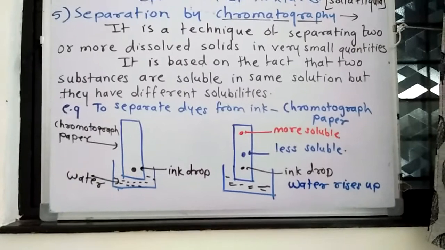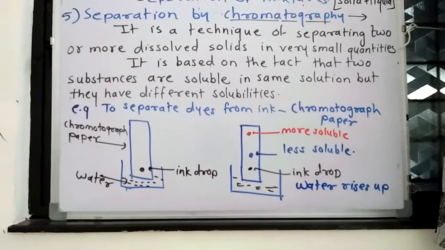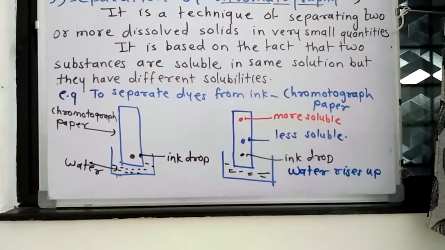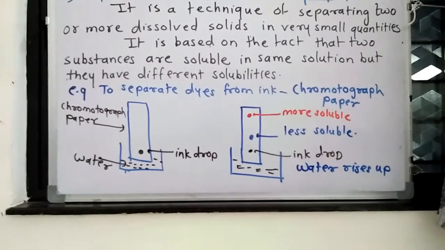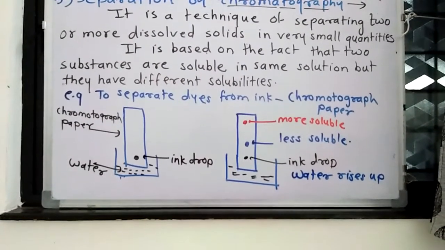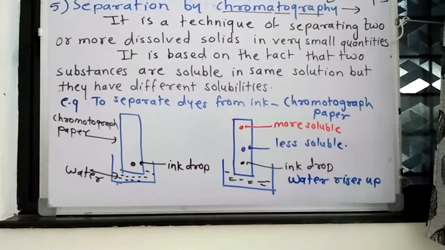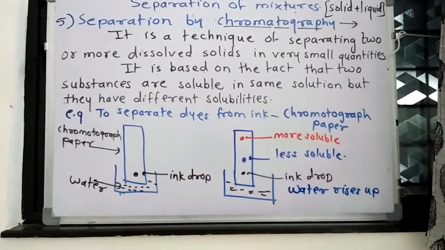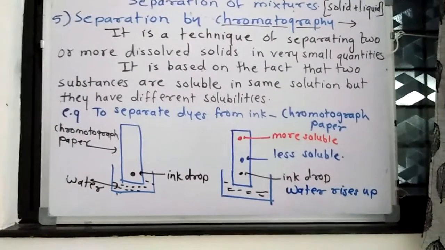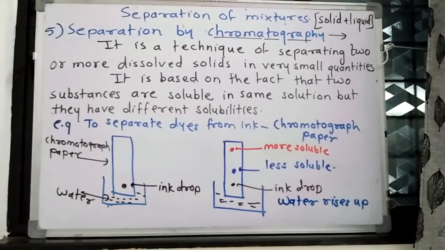So this technique is used for separation of different solutes which are soluble in the same solvent, but their solubilities are different. Red color is more soluble in the black ink, so we will get the red color at the top as compared to the blue color. We will get the blue color from the ink at the bottom. So there should be a difference in the solubilities. Such substances can be separated by using the method of chromatography. That paper is called chromatograph paper. It is very similar to filter paper.